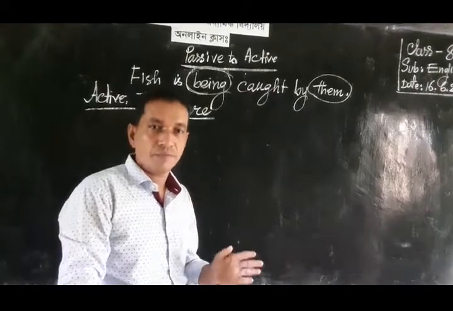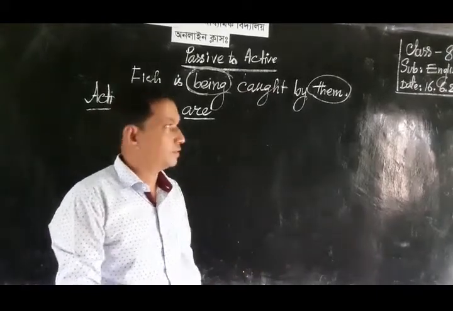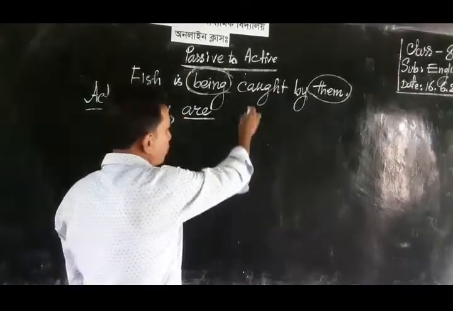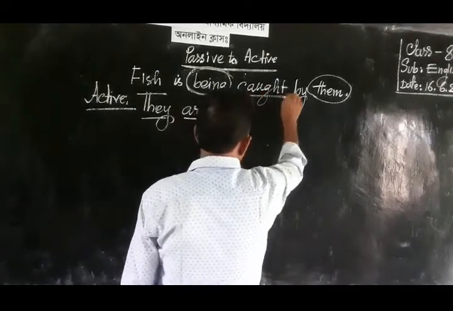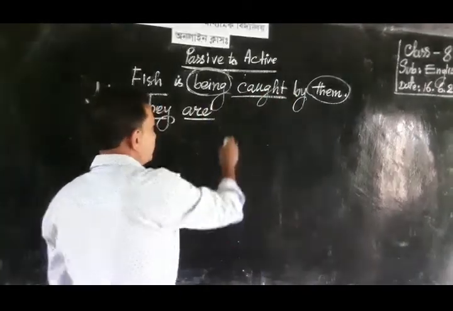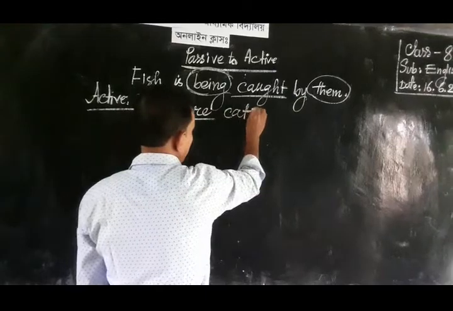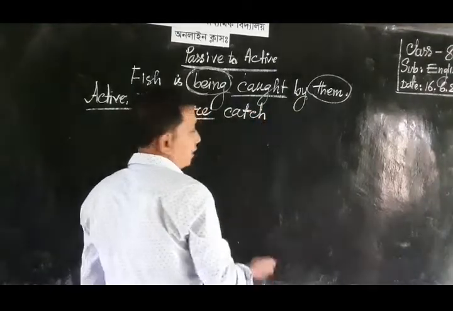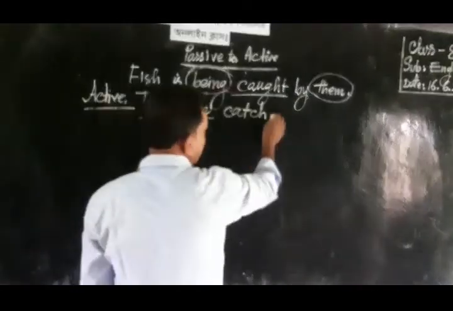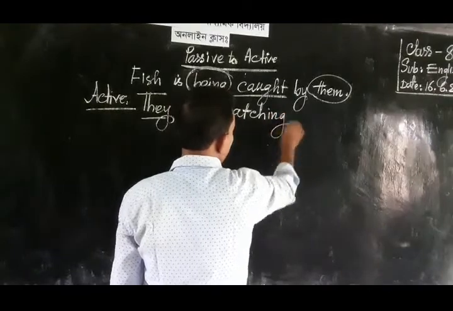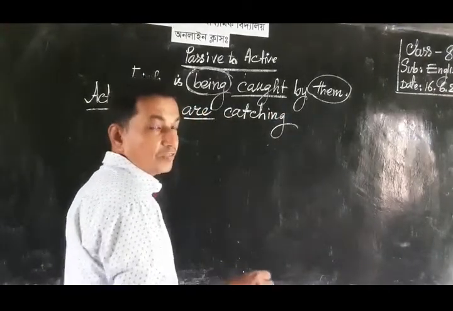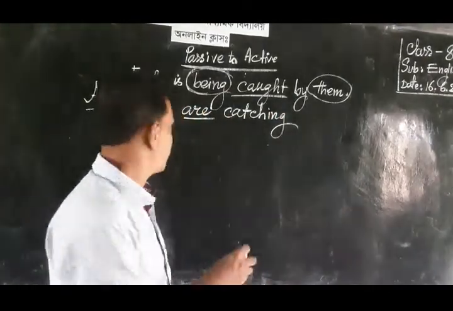The main verb is caught, and its basic or present form is catch. After catch we have to add ing, because this is the form of present continuous tense.